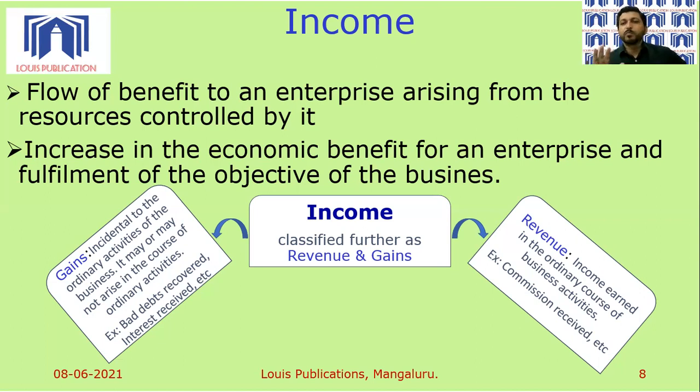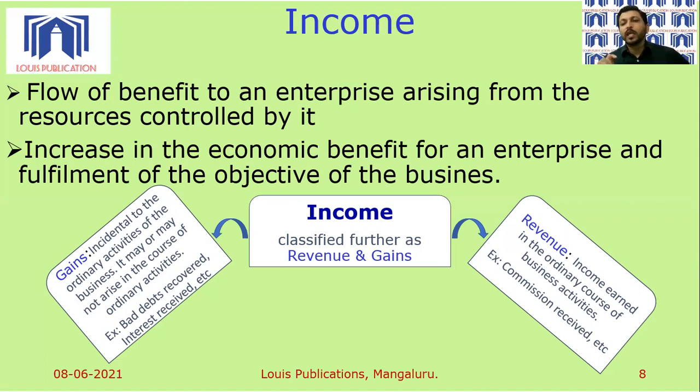So these are the 5 spokes that we have in accounting. Let's refresh again. We have assets, resources controlled by an enterprise, which will help the business do well, grow, expand. Second is liabilities, borrowings of the business, obligations of the business towards an outsider, for which the business has to repay. So a bank loan or a company raising money through the issue of debentures can be taken as a liability.